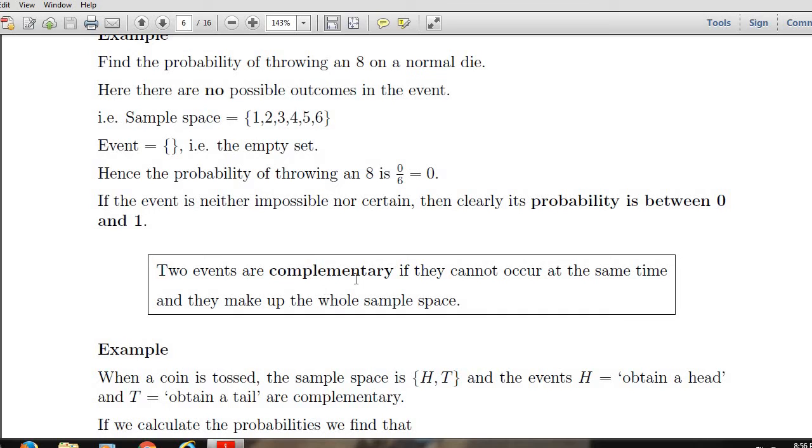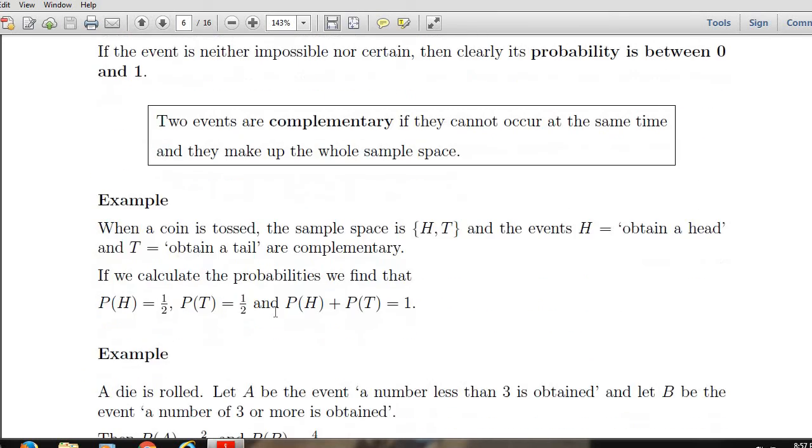Two events are complementary if they cannot occur at the same time and they make up the whole sample space. For example, when a coin is tossed, the sample space is {H, T}, and the event H, obtain a head, and T, obtain a tail, are complementary. If we calculate the probabilities, we find that the probability of H is half and the probability of T is half, and the probability of H plus the probability of T is 1.